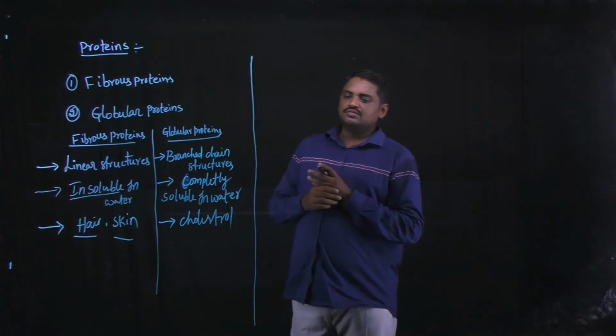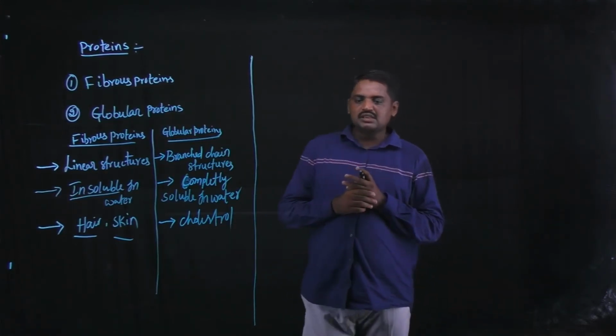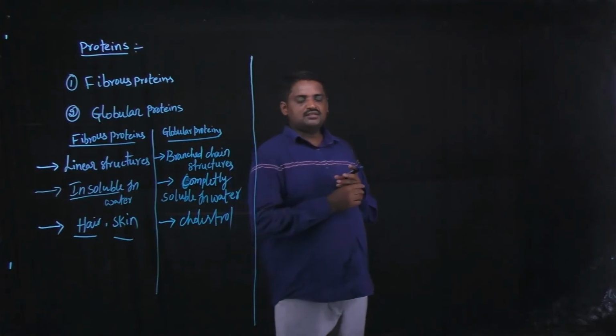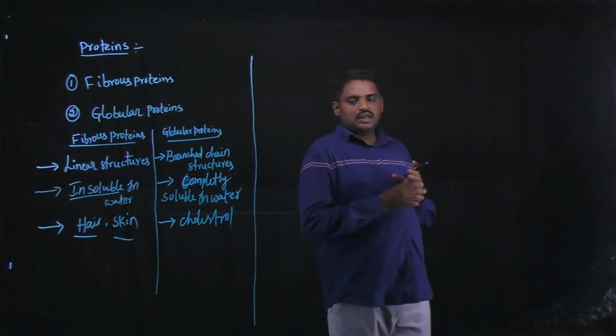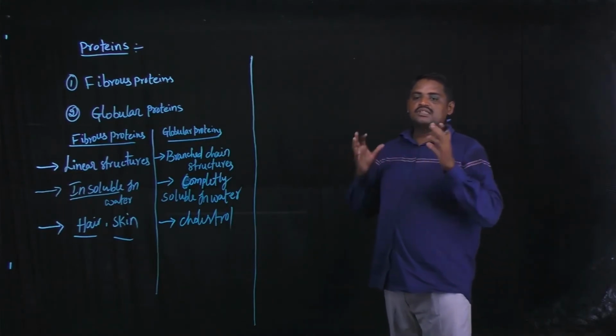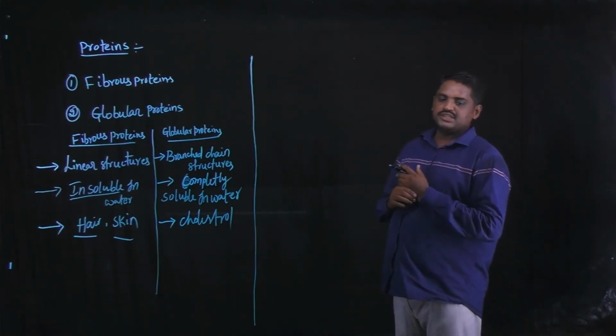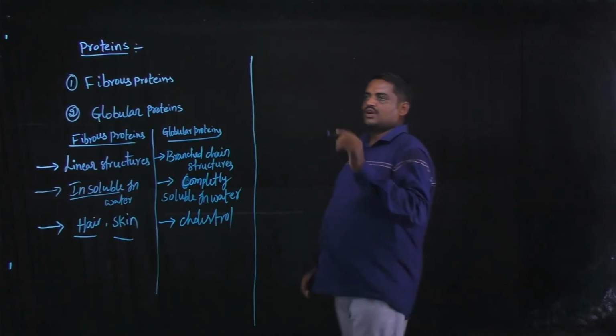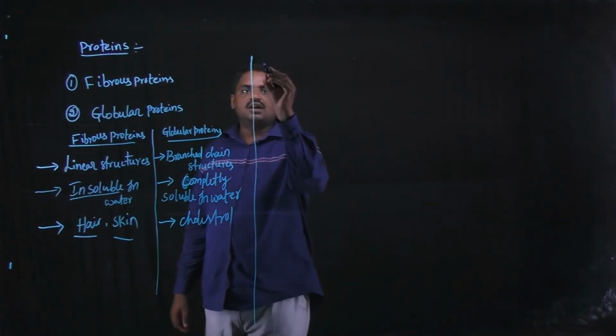Next, proteins are subdivided into four categories on the basis of structures.